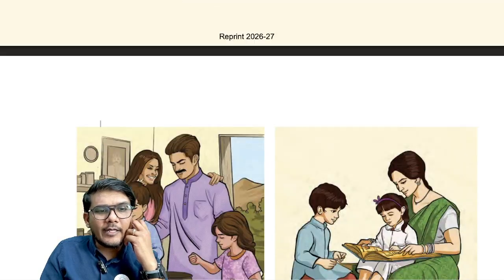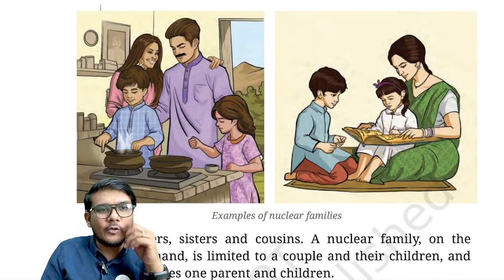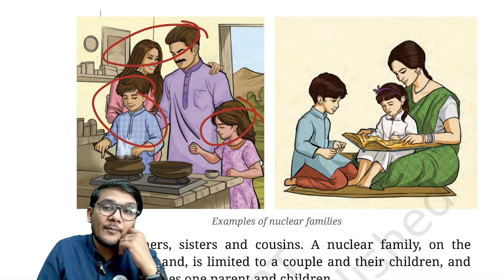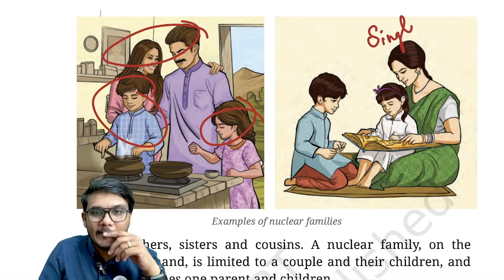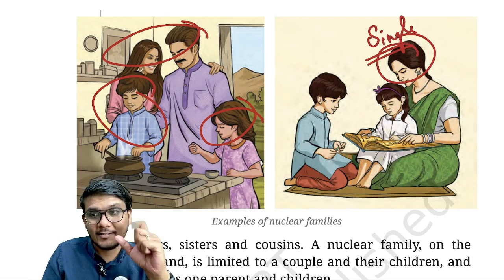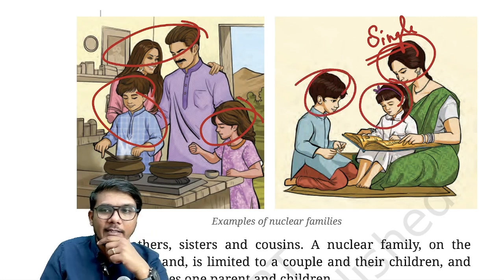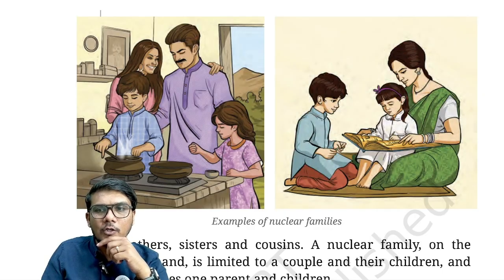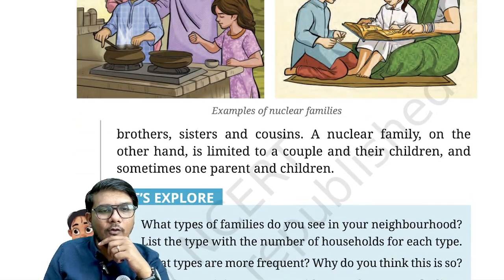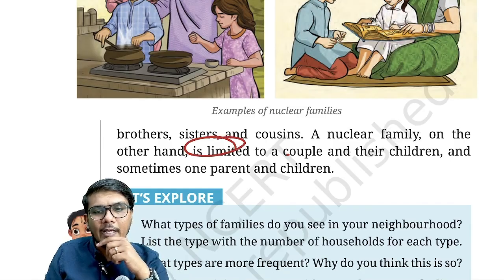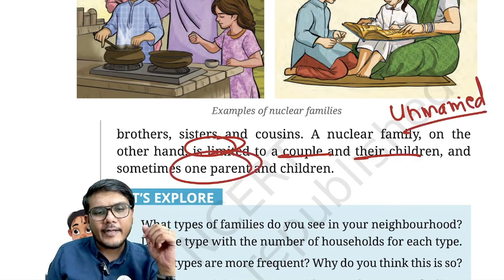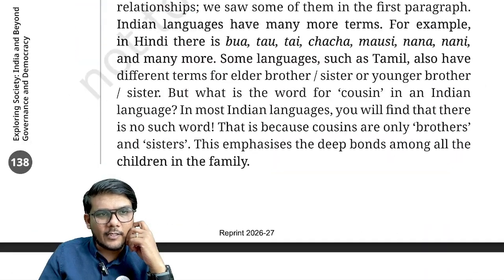So what is a nuclear family? These are the examples of nuclear family: husband and wife and their unmarried children, or at times there can be a single parent family itself. For example, the mother alone as a single parent and the daughter and the son. Now this is also an example of a nuclear family. So a nuclear family, on the other hand, as they are saying, is limited to a couple and their children. These children are basically unmarried children, right? And sometimes one parent and children also will represent a nuclear family.